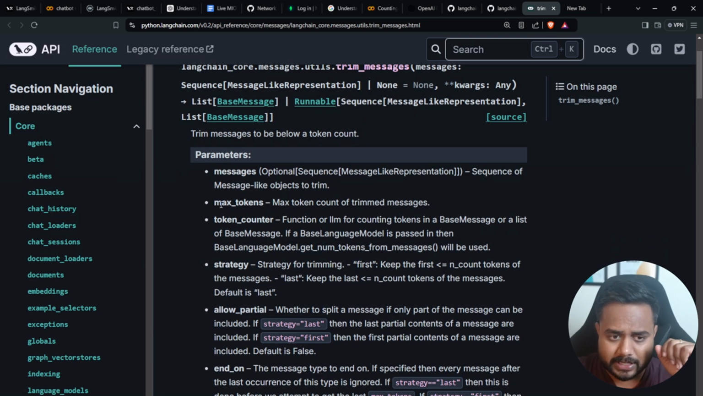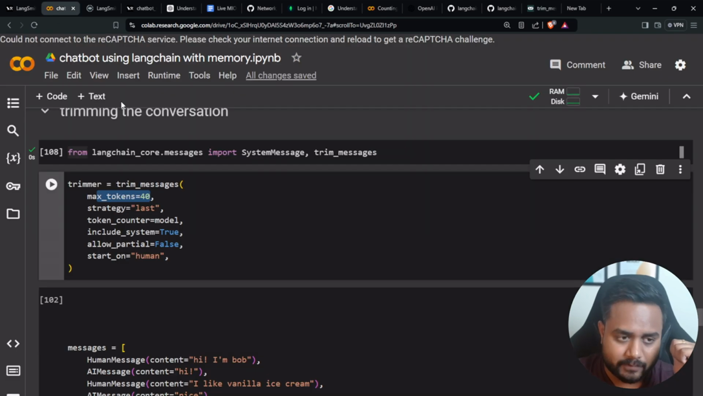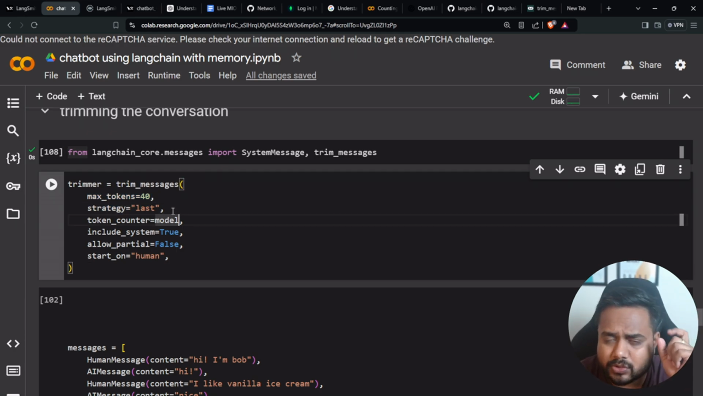Max tokens means the max token count of the trimmed message, meaning the final message which I will get after the trimming. How many tokens should be there, the maximum number of tokens, that limit I have to define over here. So I'm saying there should be 40 tokens. You can keep it according to your requirement. Here strategy is last, so I'm going to keep the last 40 tokens, from the last itself.